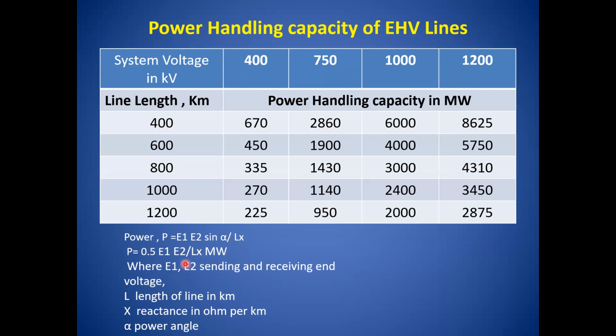So in view of this limitation of EHV transmission lines, in the previous lecture we discussed that our generation is in the eastern region, whereas the load pockets are in the western region.